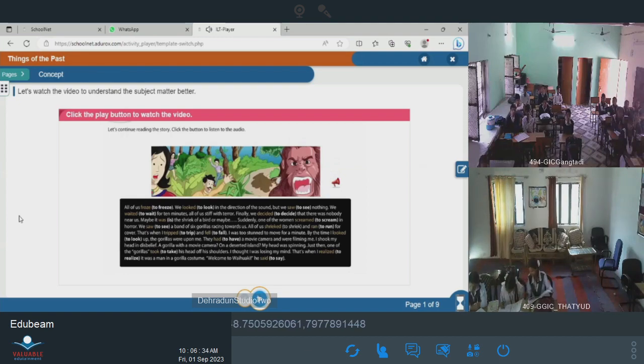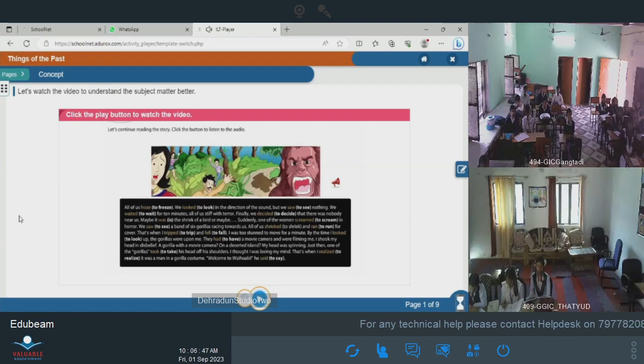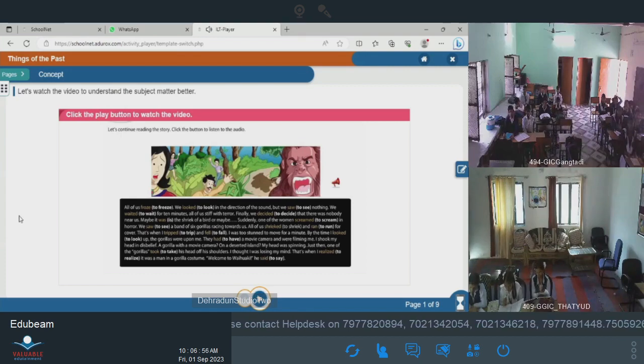All of us froze. We looked in the direction of the sound, but we saw nothing. We waited for 10 minutes, all of us stiff with terror. Finally, we decided that there was nobody near us. Maybe it was the shriek of a bird, or maybe... Suddenly, one of the women screamed in horror. We saw a band of 6 gorillas racing towards us. All of us shrieked and ran for cover. That's when I tripped and fell.